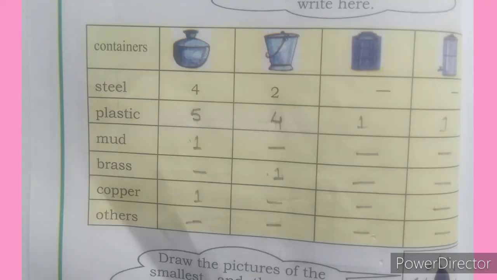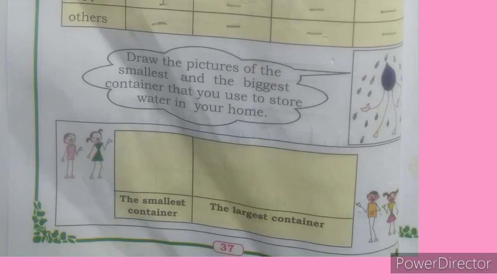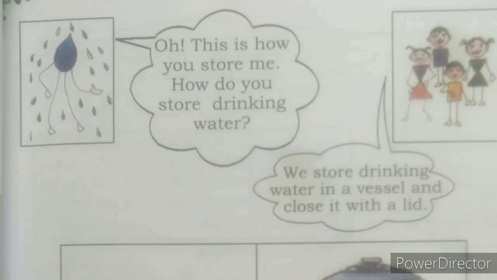The smallest container is glass. Glass is the smallest container in your house in which you can store water, and the biggest container is syntax, which has a 1000 liters capacity, in which water can be stored in your house for your daily activities. Then here are the containers. This is how much you store water.